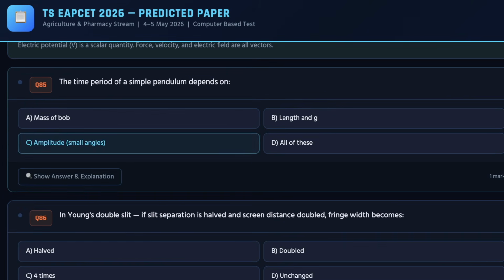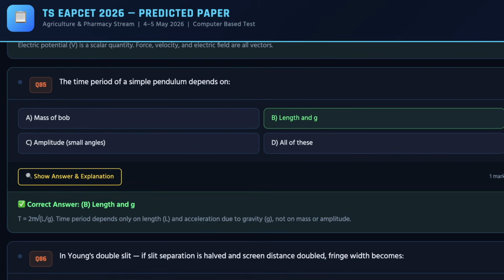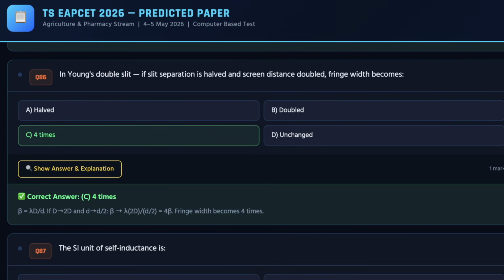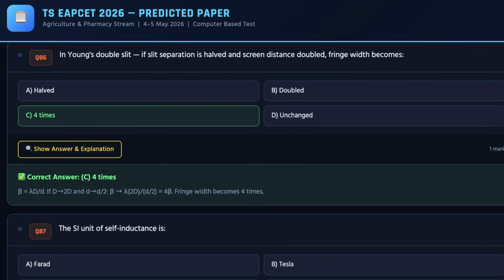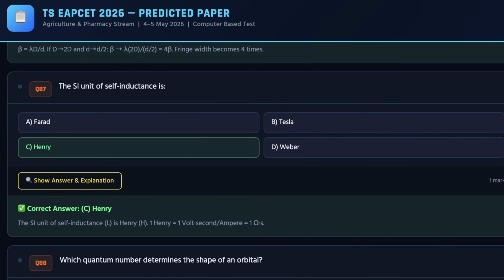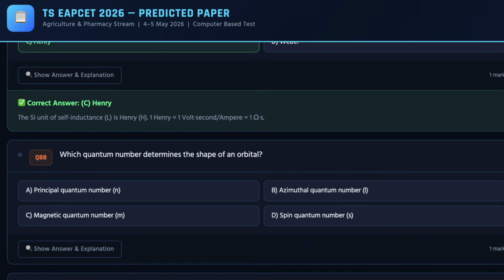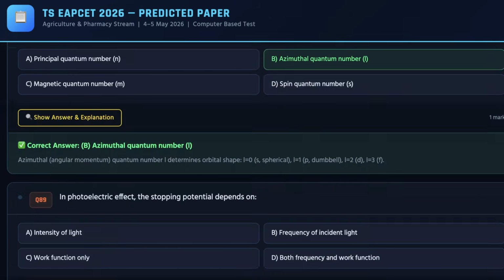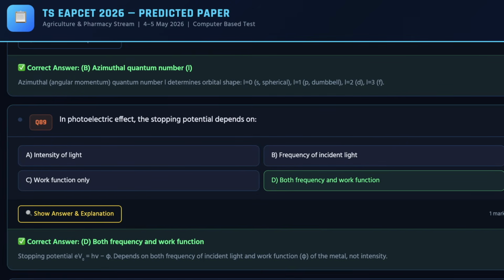And as we move ahead, we have the fifth question on the screen, and the correct answer for the same is B. Moving ahead, we have the sixth question, and the correct answer is C. Next, we have the seventh question, and the correct answer is C again. We have the eighth question, and the correct answer is B, as you can see on the screen. Moving ahead, we have the ninth question, and the correct answer is D.